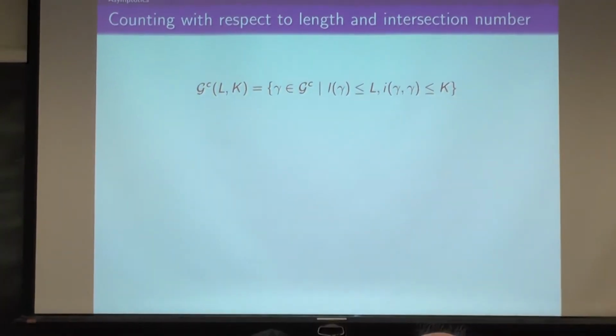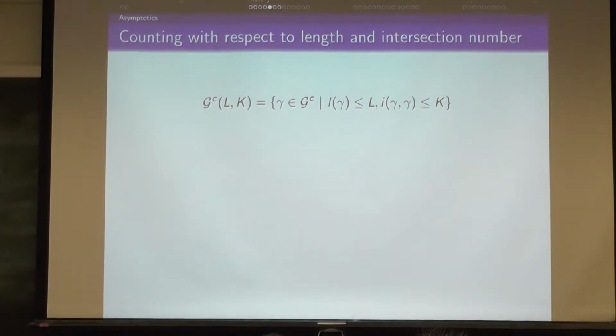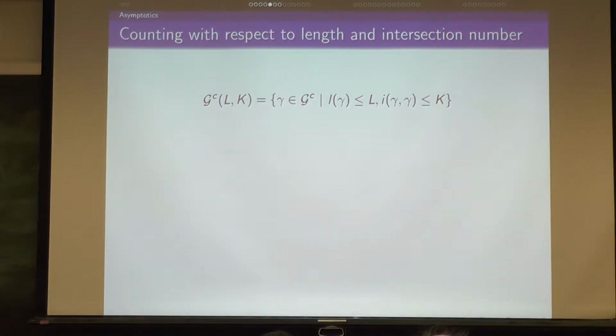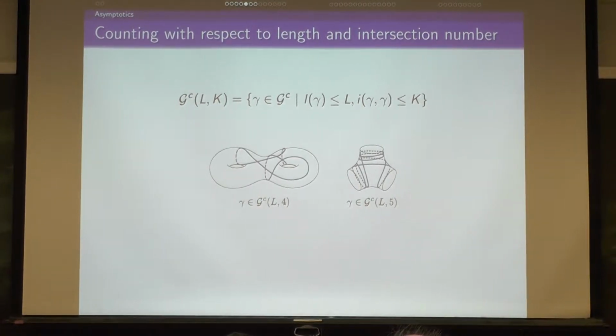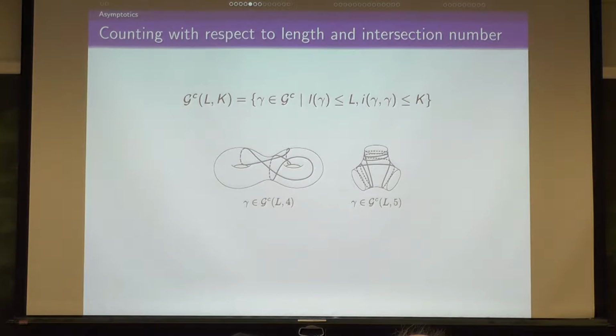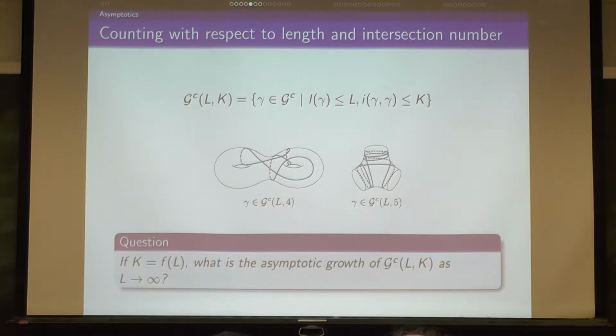That's length. Now I'm going to talk about counting with respect to length and self-intersection number. Let GC(L,K) be the set of geodesics of length at most L and at most K self-intersections. Here's a picture. The guy on the closed surface has 4 self-intersections, so he's in GC(L,4). Of course, he's also in GC(L,100); it's not equality, it's inequality. The question is, if you let K be a function of length, can we find some asymptotic growth for GC(L,K) as L goes to infinity? Not very much is known about this.